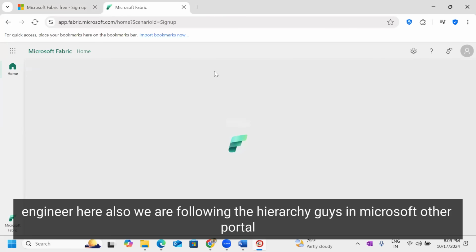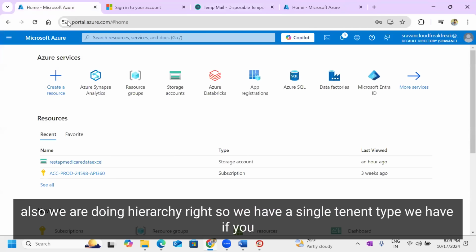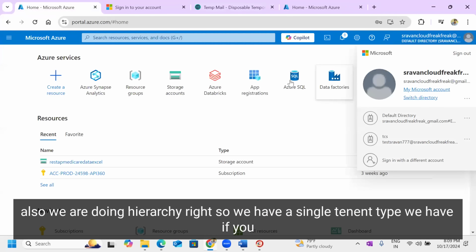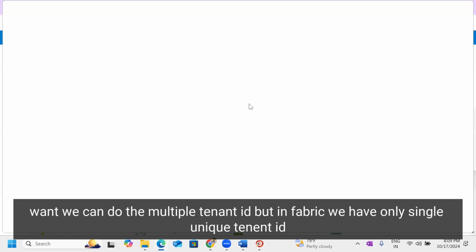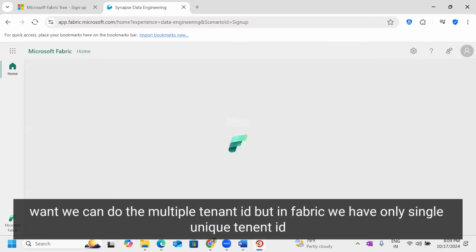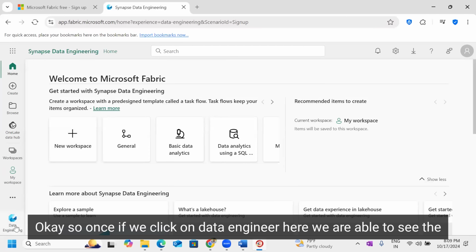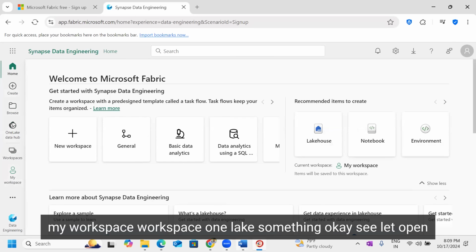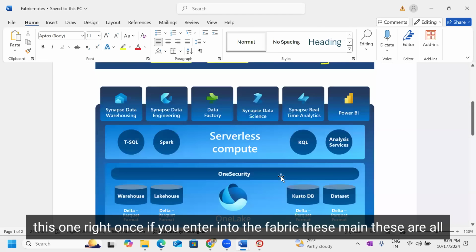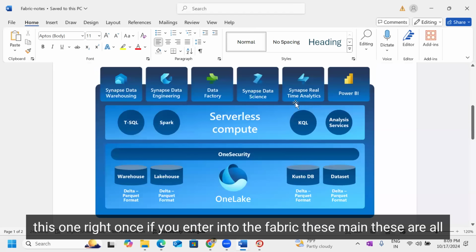Here also we are following the hierarchy, guys. In the Microsoft Azure portal also, we are doing hierarchy, right? So we have a single tenant ID. In Azure, if you want, we can do multiple tenant IDs, but in Fabric we have only a single unique tenant ID. Once you click on data engineer, here we are able to see My workspace, OneLake, and so on. Okay, see, let me open this one. All right, once you enter into Fabric,